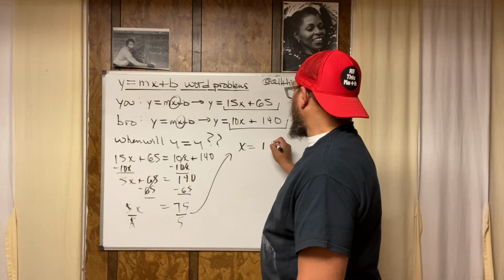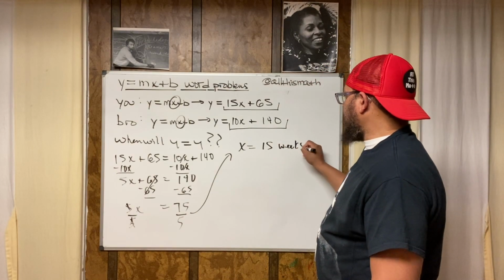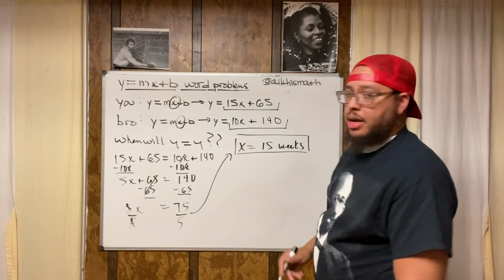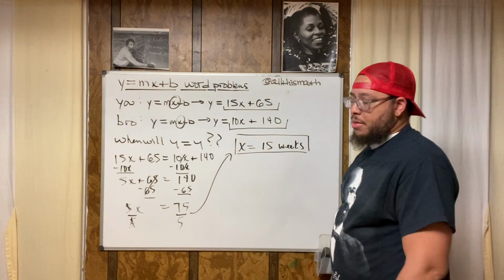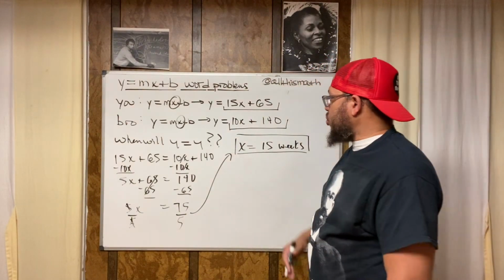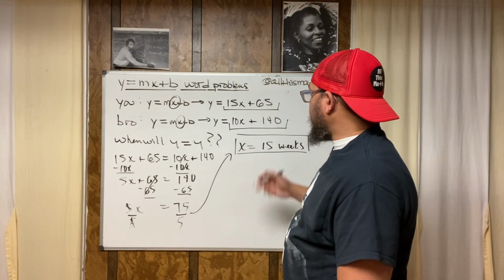X equals 15. So that means that after 15 weeks, they're going to have the same amount of money, right? Now, let's say I want to check my work because I want to be sure. I want to be absolutely positive that this makes sense and that this is true. So let's throw this 15 in each of these equations and see what happens.